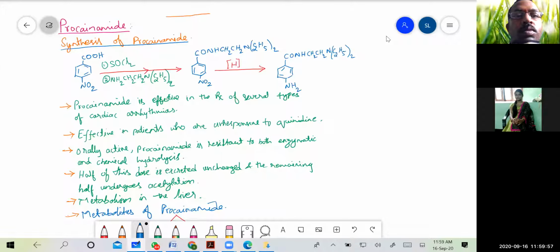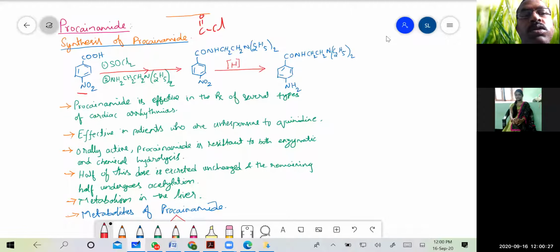So in this class we will see the procainamide synthesis. For this procainamide synthesis, the starting material is 4-nitrobenzoic acid. On treatment with thionyl chloride, this COOH becomes a COCl, and the COCl will react with the